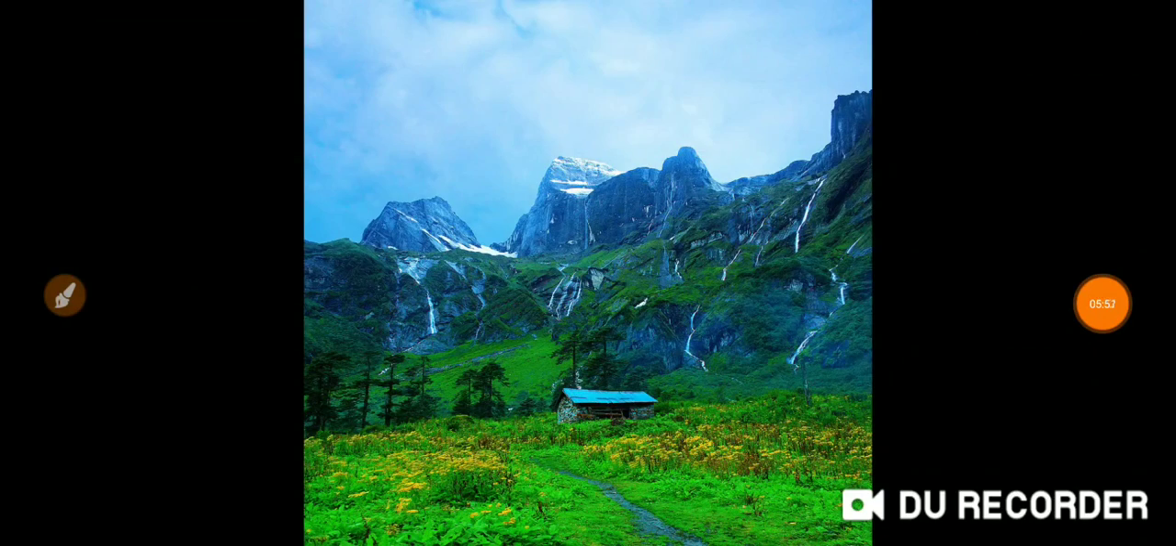The next one is mountain forest. The forest found in the mountain region is known as mountain forest. These forests are classified on the basis of altitude and amount of rainfall. According to these, we can divide the Indian mountain forest into two types: Eastern Himalayan forest and Western Himalayan forest.